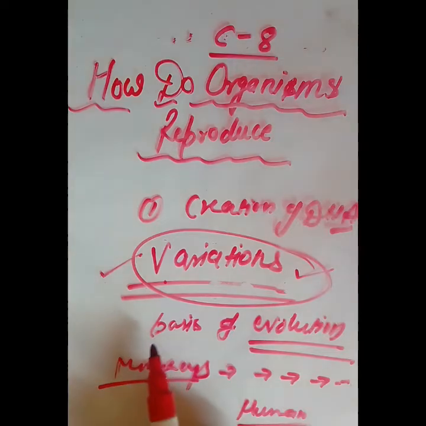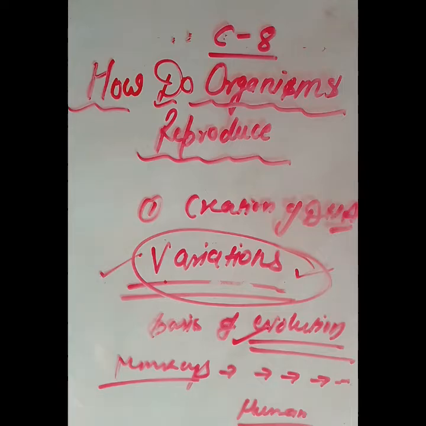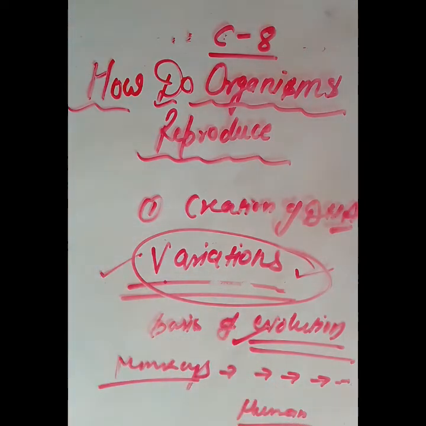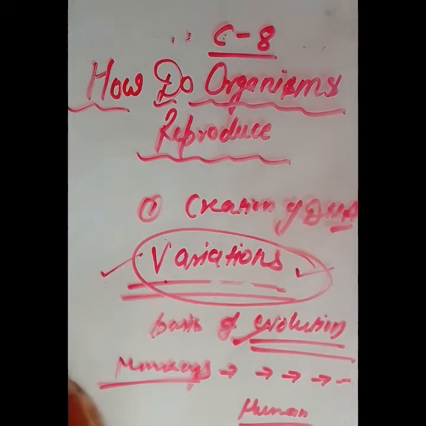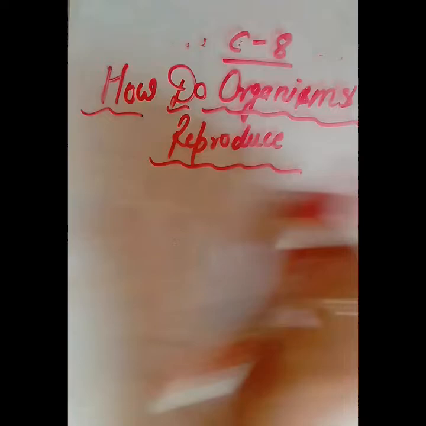So this inbuilt tendency for variation during reproduction is the basis for evolution, as well as for the survival of the species. Sometimes the variations are positive changes, and sometimes they are negative. If positive variations are there, they help the organism to survive according to the environment.